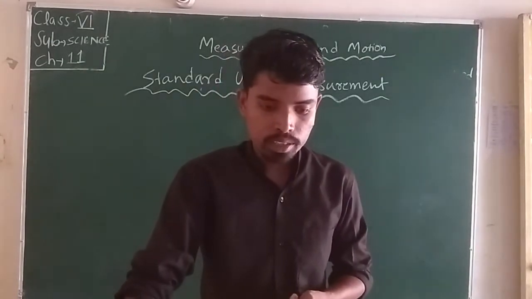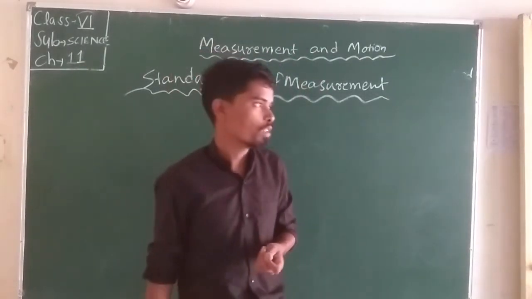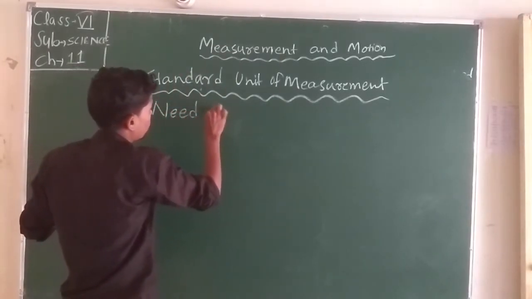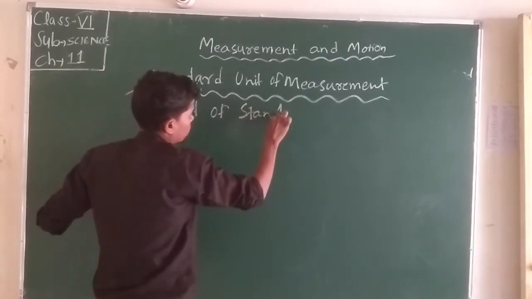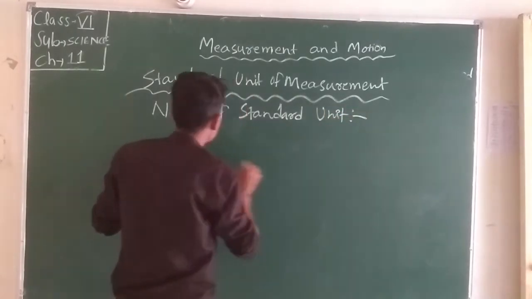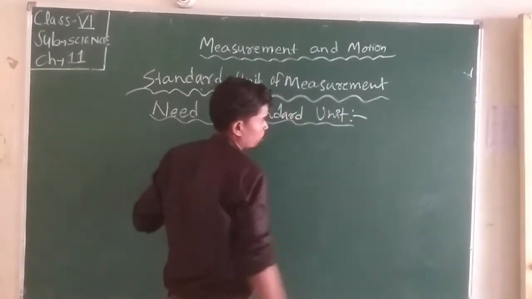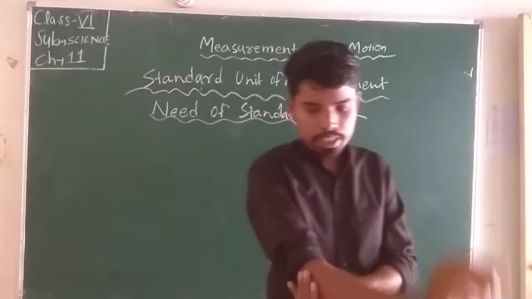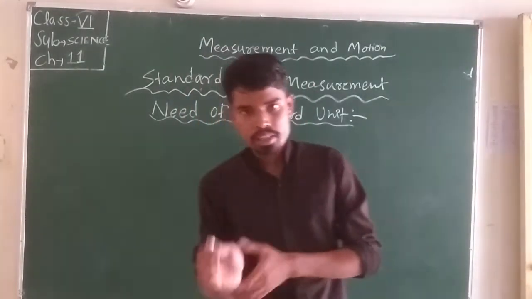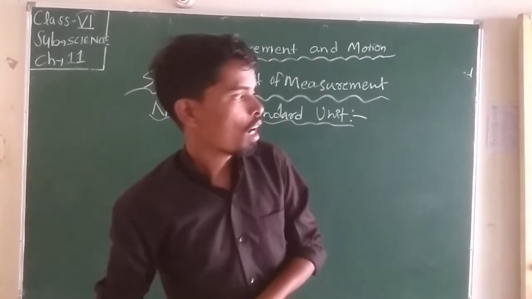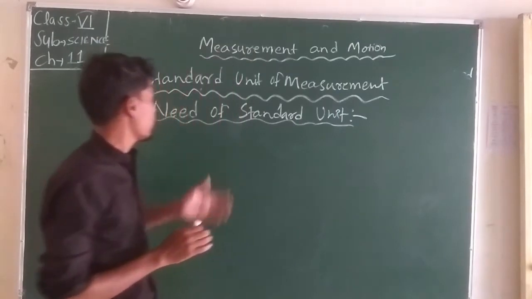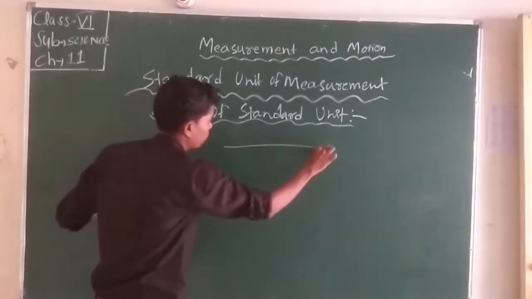Okay, so student, need of standard units. We already know the definition of unit. So, in the early time, the ancient time period, men used different types of measurement.